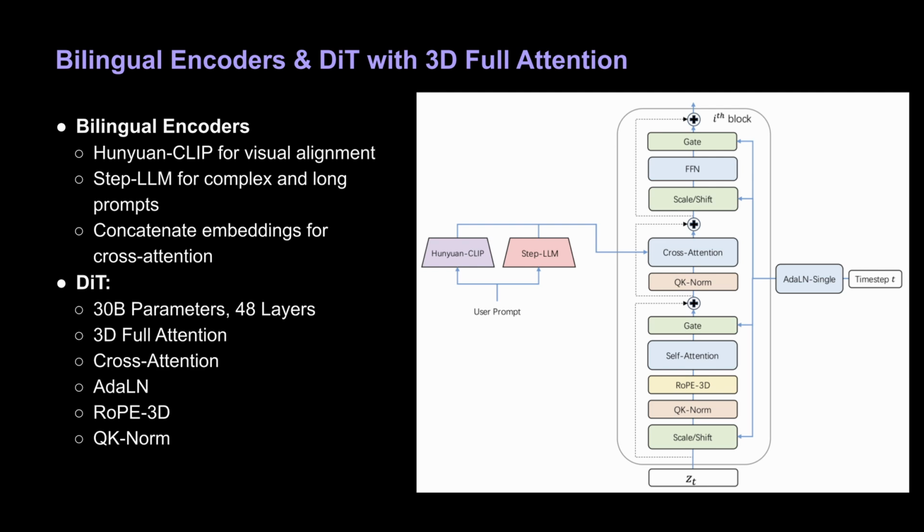The heart of StepVideo-T2V is a large diffusion transformer that uses 3D full attention. Rather than splitting temporal versus spatial, it unifies both dimensions in each attention layer. Although more expensive, it better captures spatio-temporal correlations. Cross-attention injects text embeddings from the two bilingual encoders between self-attention and feed-forward layers. Adaptive layer normalization is a simplified single version for lower overhead. RoPE 3D extends rotary embeddings in 3D for time, height, and width. QK norm normalizes query key dot products to stabilize large-scale attention training.